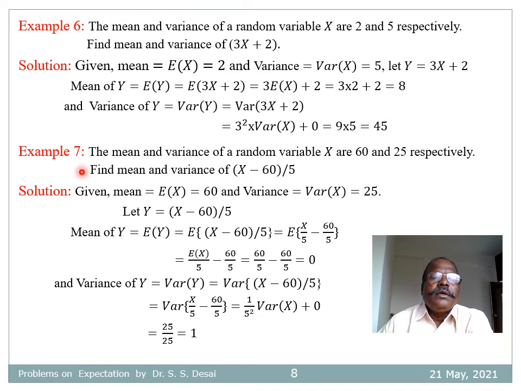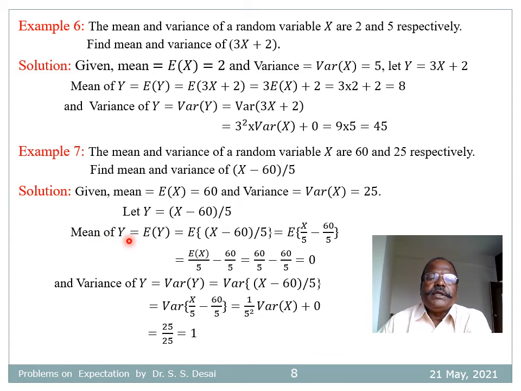Next example. The mean and variance of a random variable x are 60 and 25 respectively. Find mean and variance of x minus 60 divided by 5. Given expectation of x is equal to 60 and variance of x is equal to 25. Let y be equal to x minus 60 divided by 5.